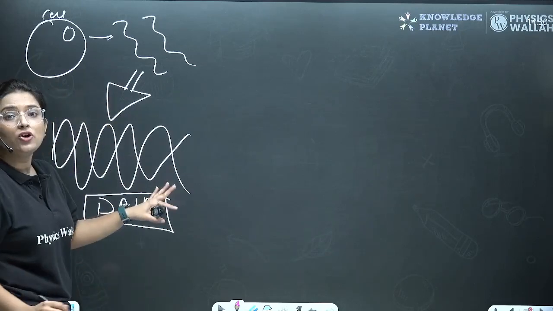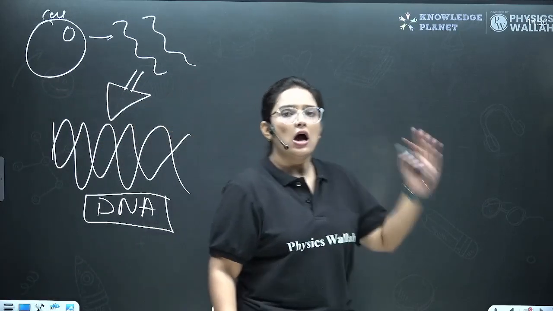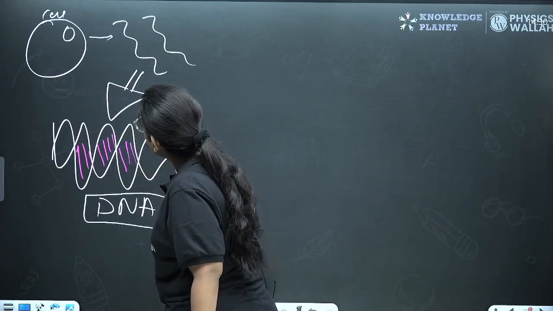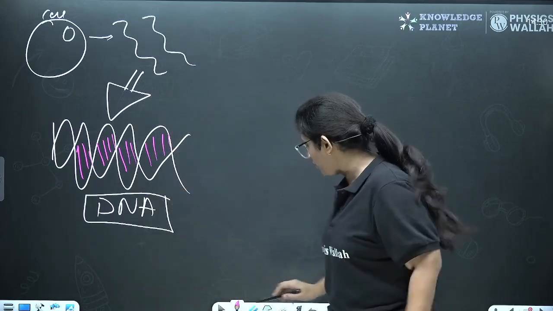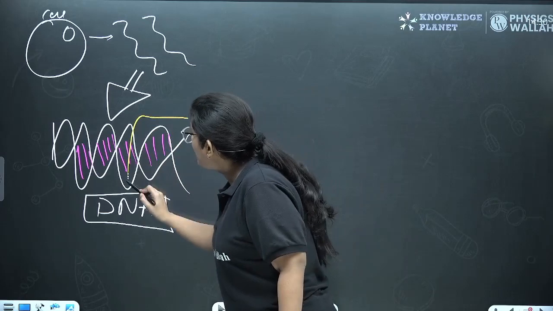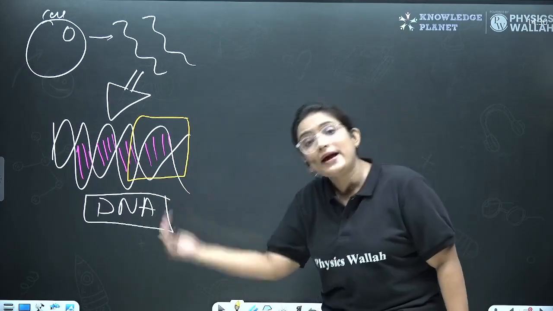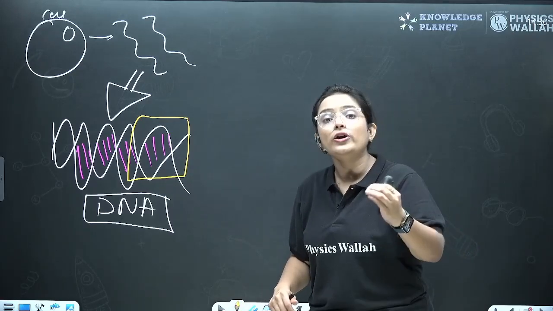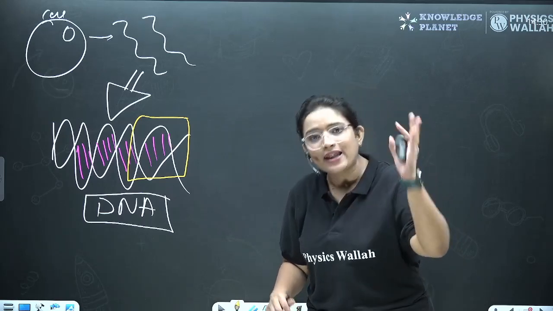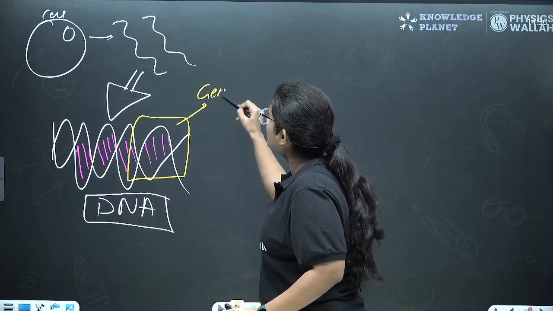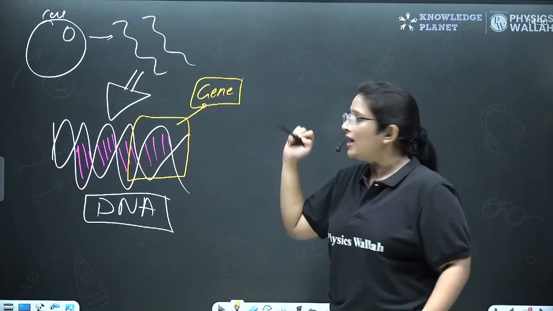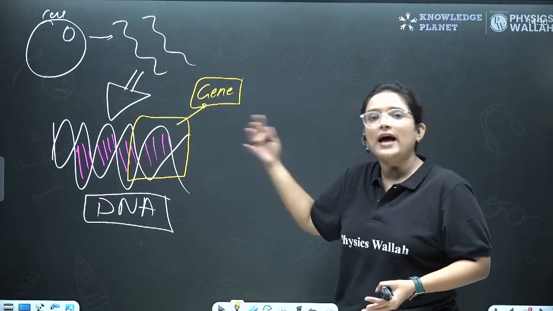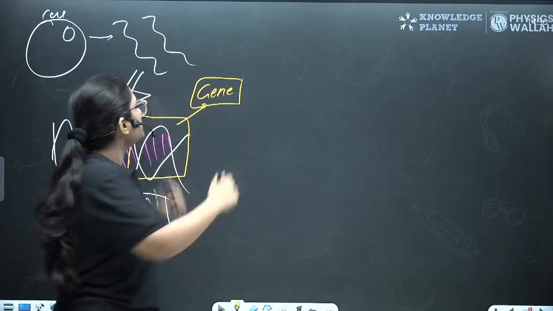Now here, let's take a look. So this DNA, we know that DNA gets transferred from the parents to their offspring, right? Now, let's see that not all the DNA is useful. Only some part of it, okay? So let's see that segment of the DNA, or those segments of DNA that will code for a character, that will code and express itself to form a character, is known as a gene. So now it is clear what is a gene, okay? Now, in the form of DNA, this gene is getting transferred. That's why we are getting those characters.